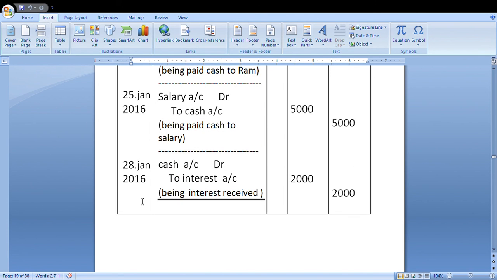January 28 2016. Cash account debit to interest account credit. Being interest received. Enter the amount in debit and credit columns. This problem is over. Thank you.